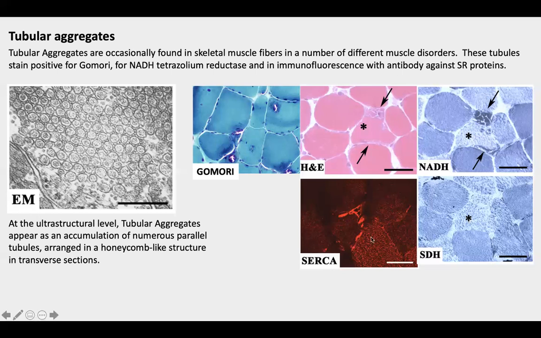These tubules stain positive when exposed to antibody against sarcoplasmic reticulum proteins like SERCA. At the ultrastructural level, tubular aggregates appear as an accumulation of numerous parallel straight tubules arranged in a honeycomb-like structure in transverse sections of muscle fibers at the electron microscope.